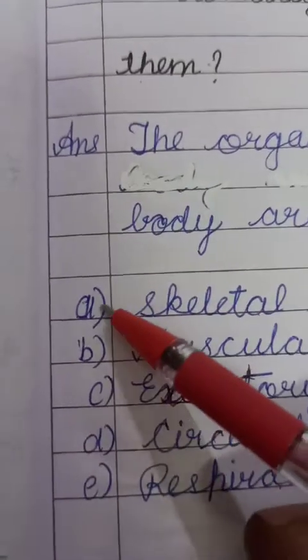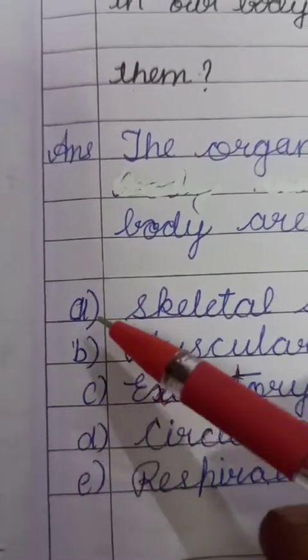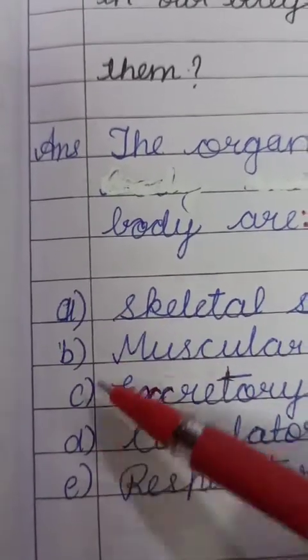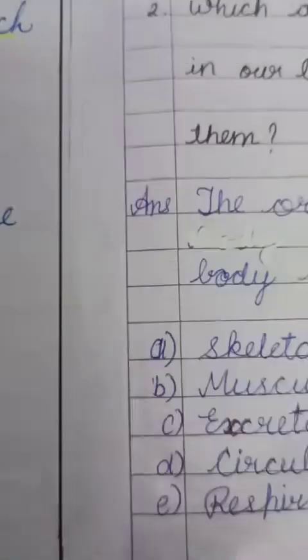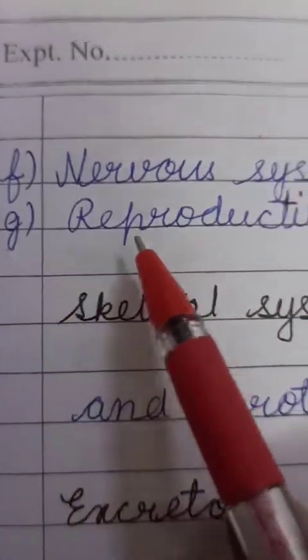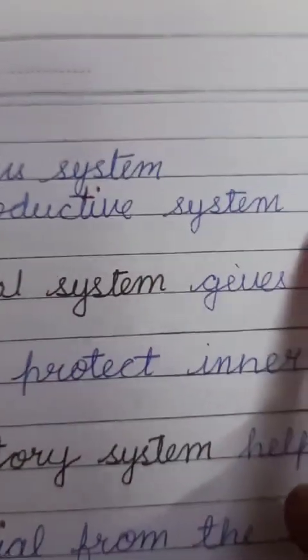Children, I have written here A, B, C, D, E. In place of this, if you want, you can put numbers 1, 2, 3, 4, 5 in this way. After this, next is nervous system, and the last one is reproductive system.